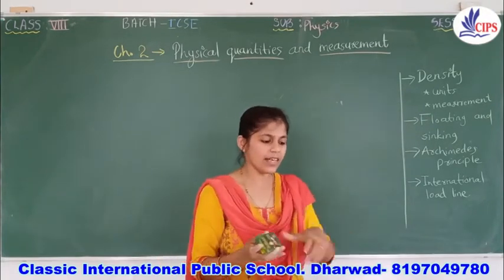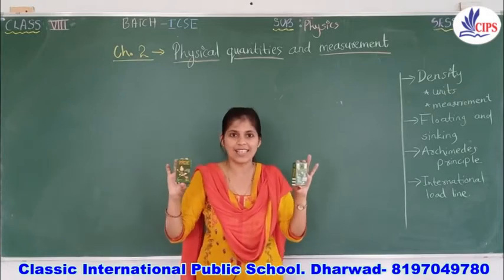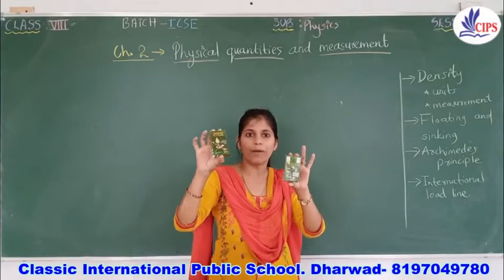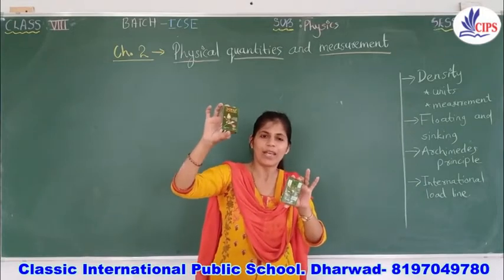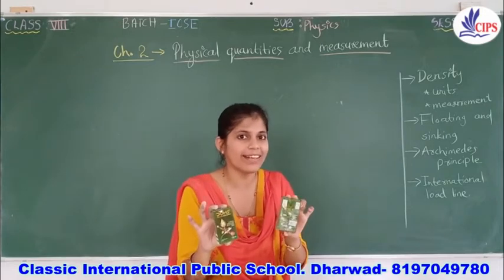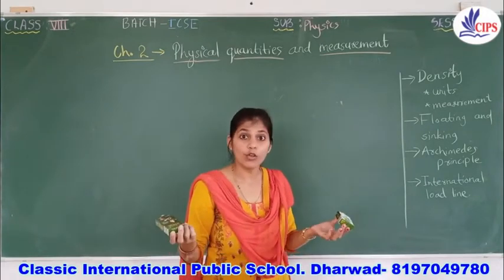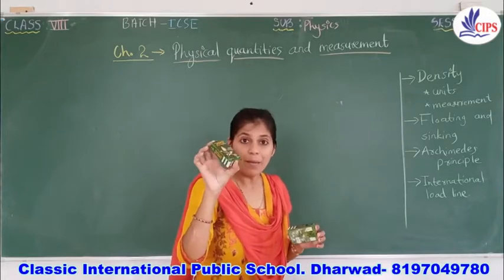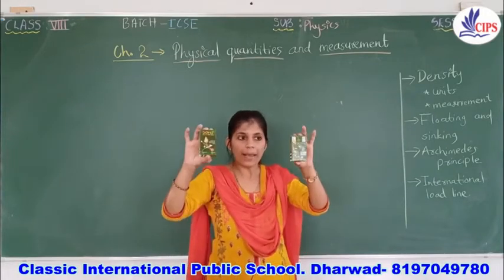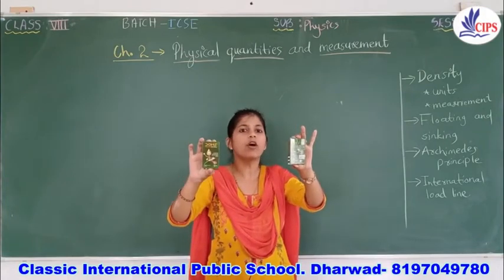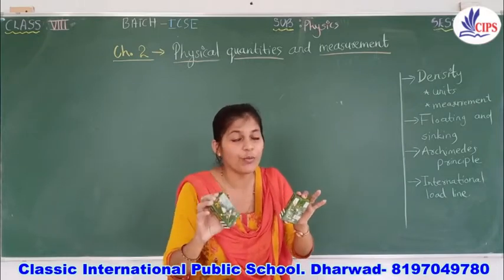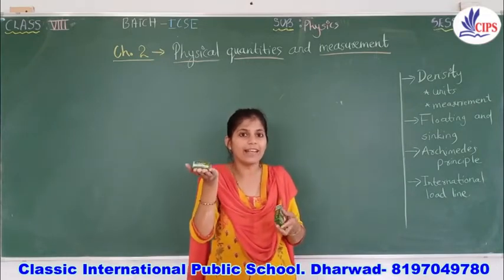But what is the difference between both of the boxes? As per the total occupied space, the volume is the same, both have the same volume. I think you know volume better, right? What is volume? Volume is nothing but the space occupied by any object. So both boxes have the same volume and are the same in shape, but the difference is that I can feel more weight here than this.